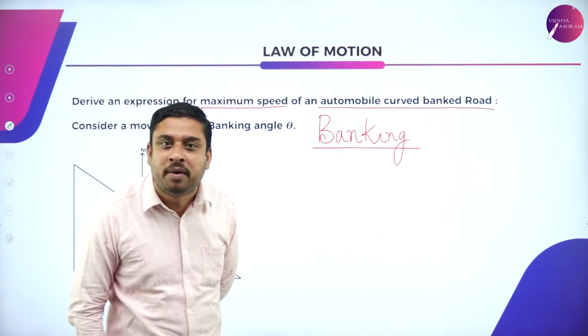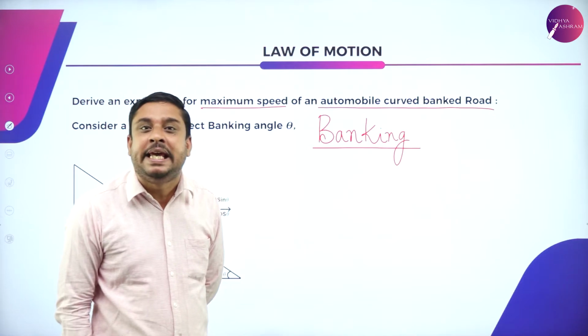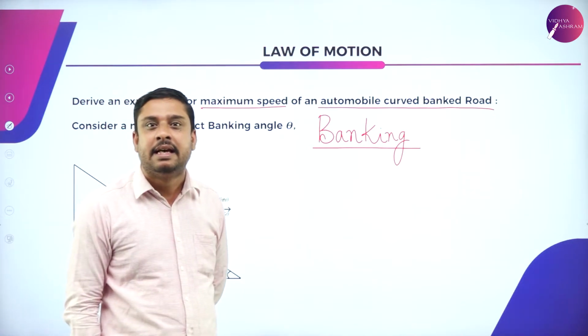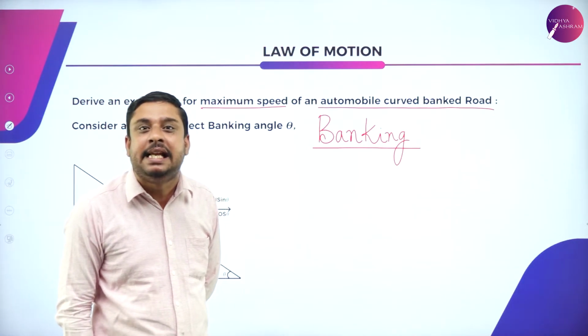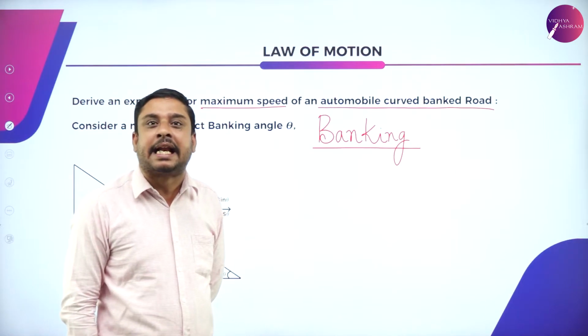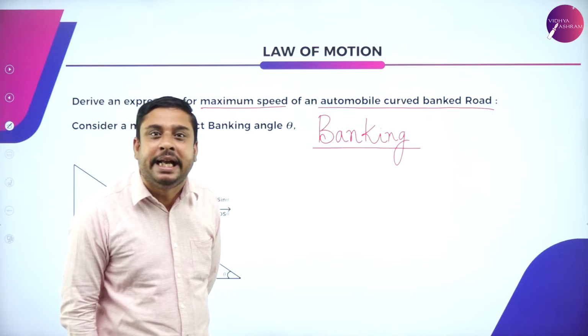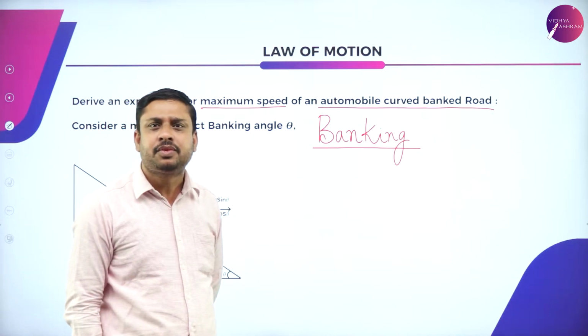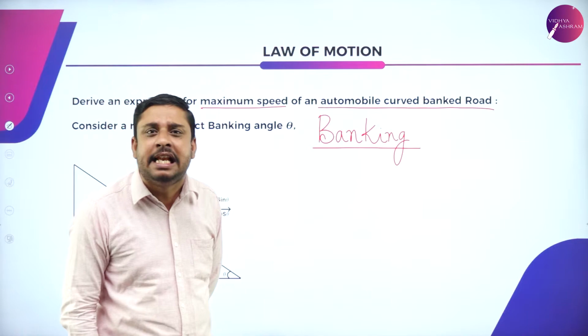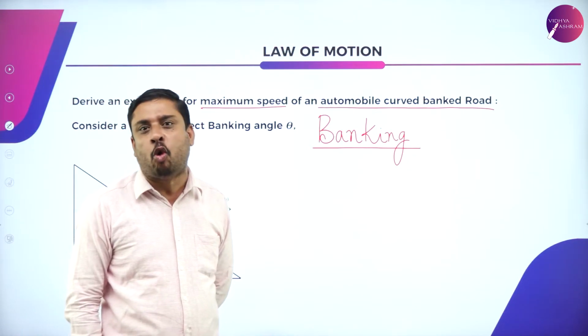What should be done? The heavy vehicles can easily get the required centripetal force to move easily on a curved road.